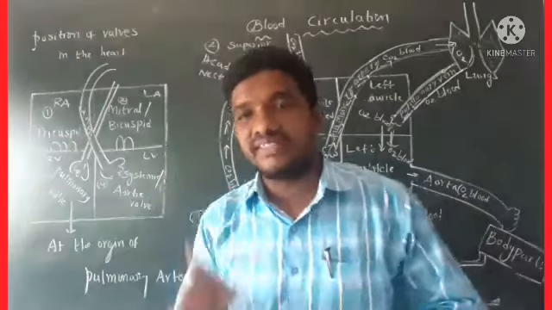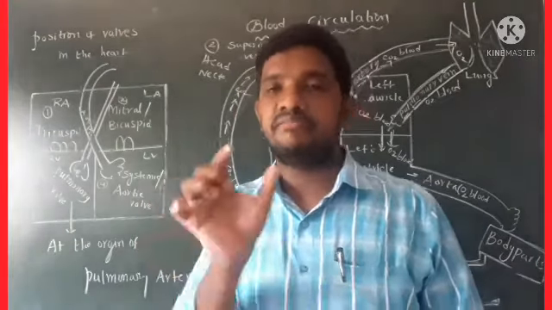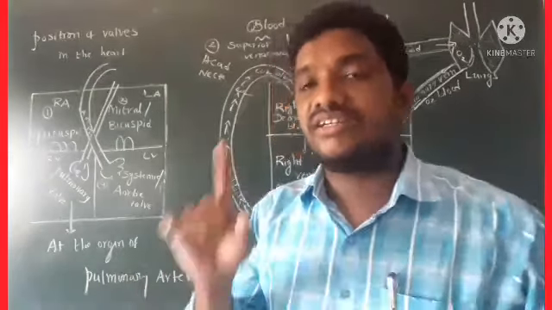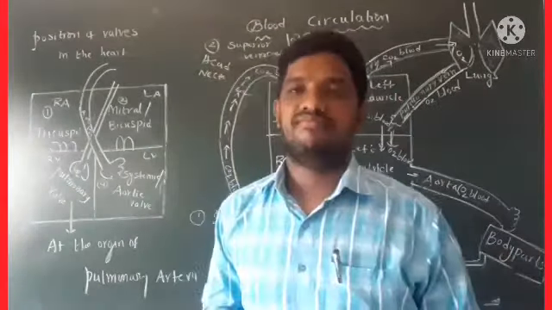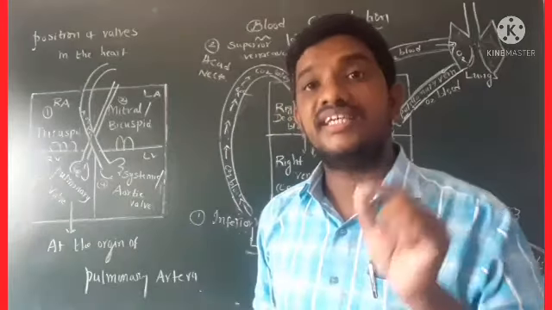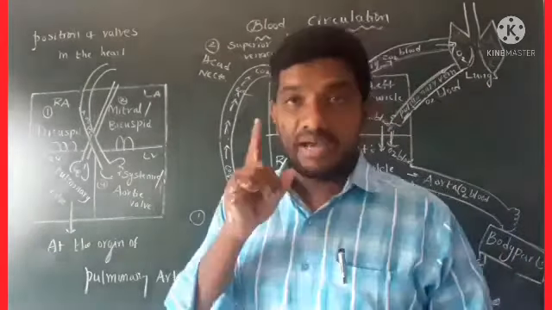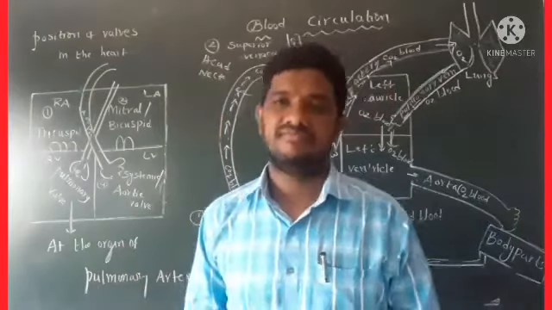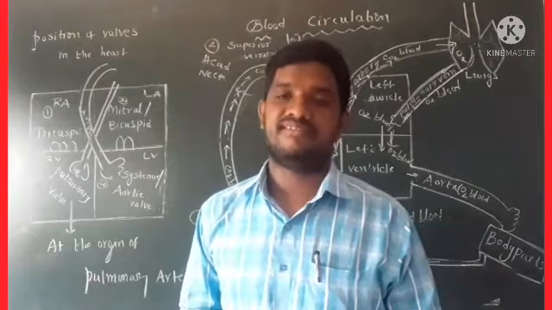In some animals, single circuit circulation also occurs, meaning blood reaches or touches the heart only one time. That is called single circuit circulation. For example, fishes. Examples of double circuit circulation are human beings, mammals and higher animals.